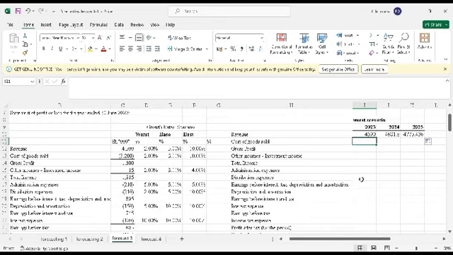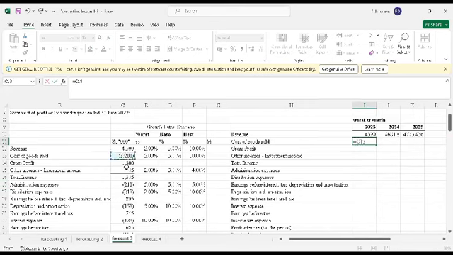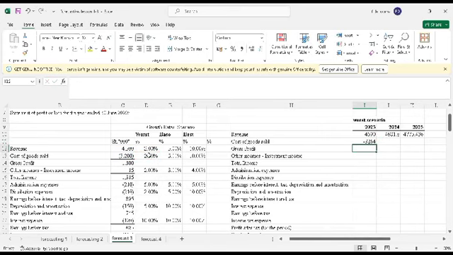I'll say equals the cost of goods sold for 2022 multiplied by bracket 1 plus the growth rate of 2%. I'll lock it completely. Let me see if I can drag and copy it.